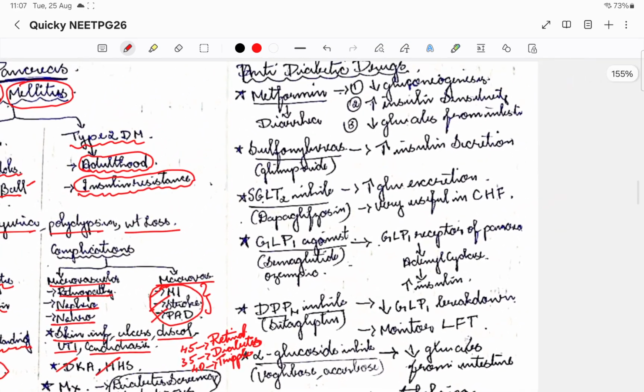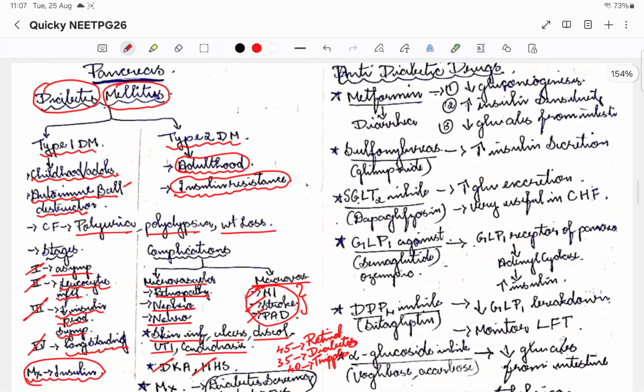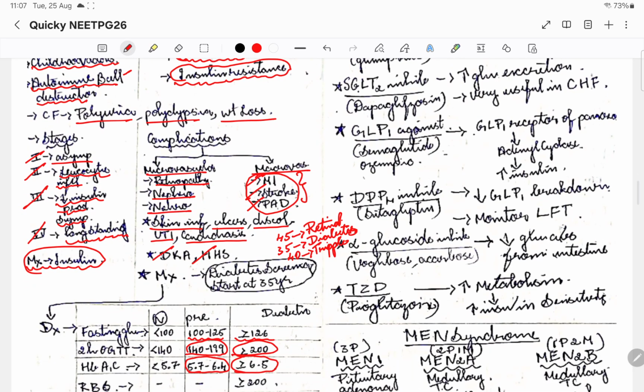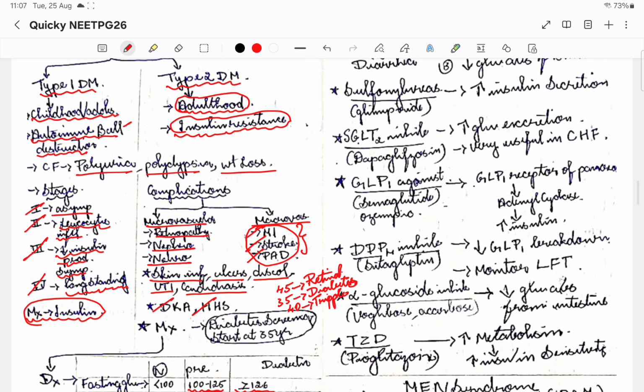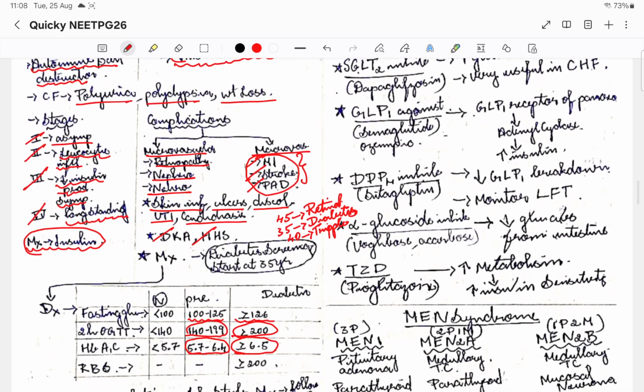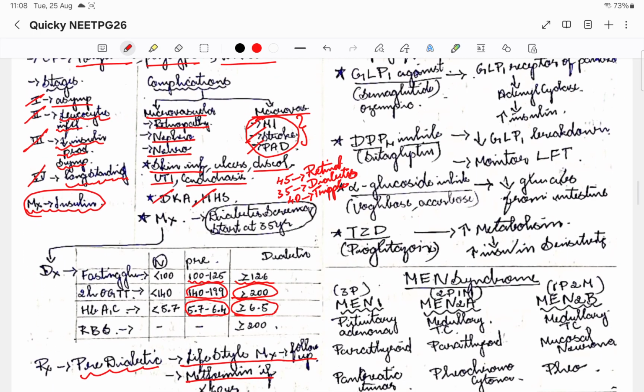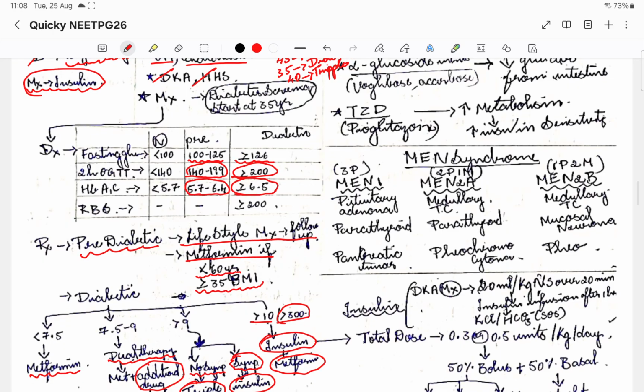So these are certain anti-diabetic drugs and their mechanism of action. This is an extra point, please know this. Please go through this table if you want to know the mechanism of action of anti-diabetic drugs, if you are interested, and please go through this page.